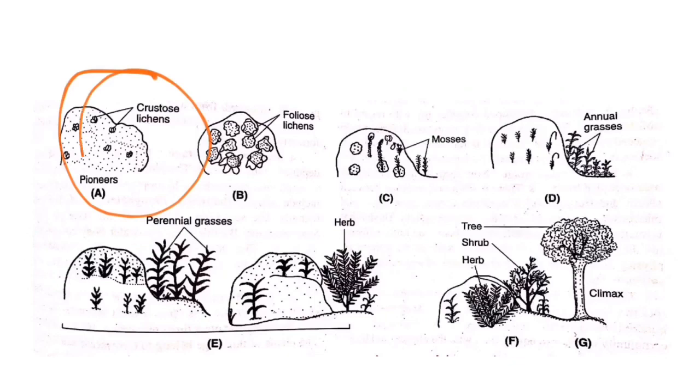Those chemicals have a weathering effect on the rock. Those chemicals help in weathering of the rock. So this rock starts to weather, meaning the big rock starts to convert into small soil particles.